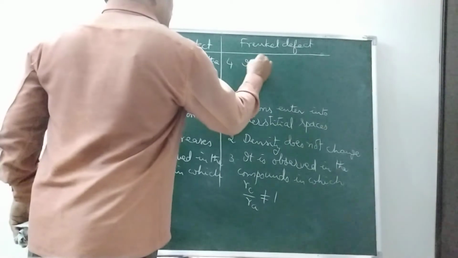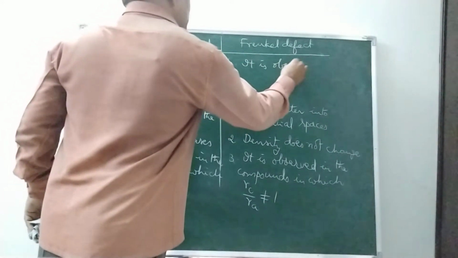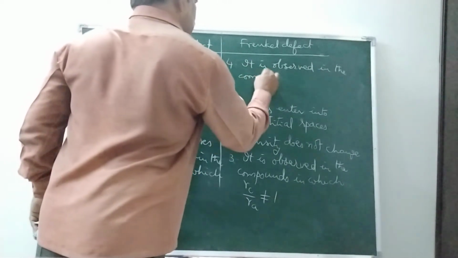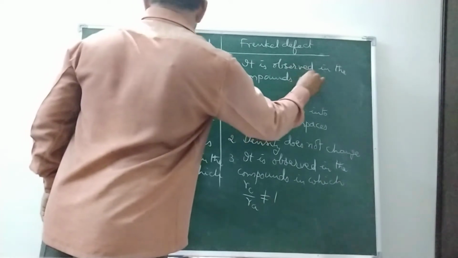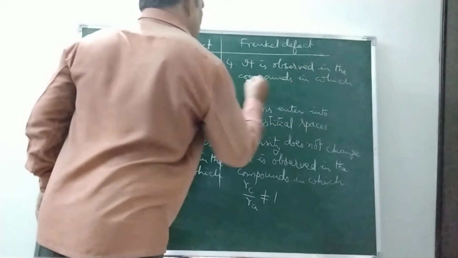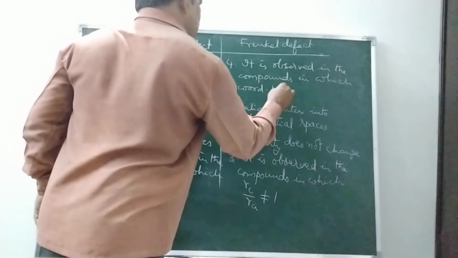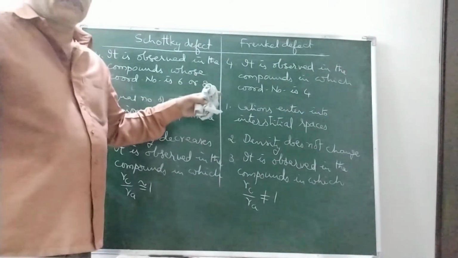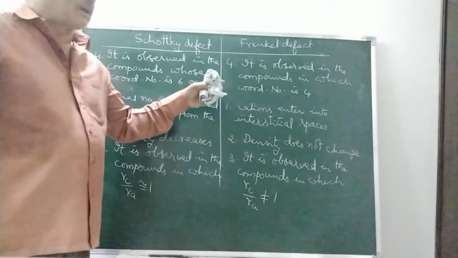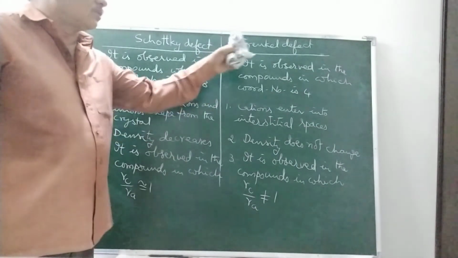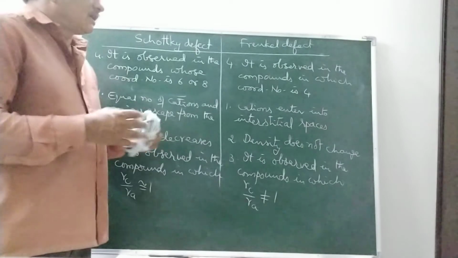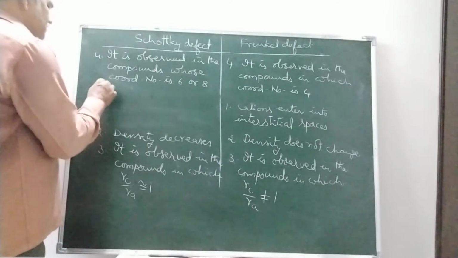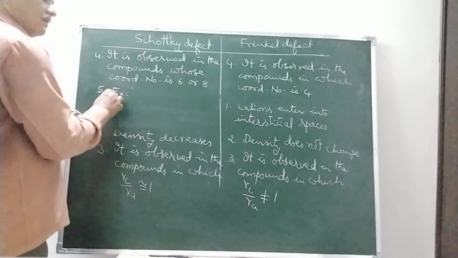Next, it is observed in the compounds in which coordination number is 4 or less than 4. Of course, sometimes if coordination number is 6, in some compounds, the Frenkel defect is also observed. Of course, it is a slight deviation. Right?